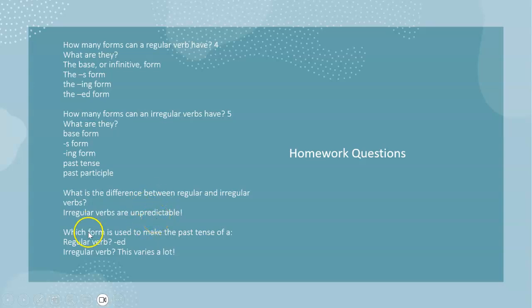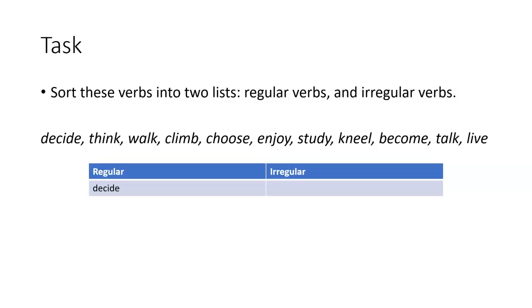They're weird. Which form is used to make the past tense of a regular verb? Well, ed. And an irregular verb? Well, this varies. There's a lot of variation. It's not predictable. It's irregular.